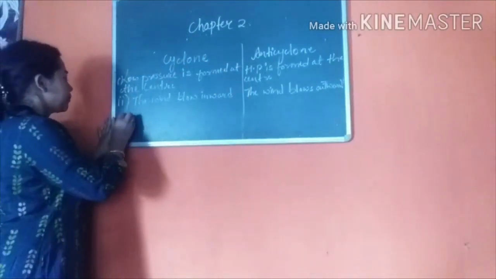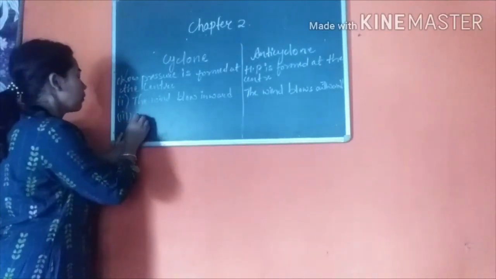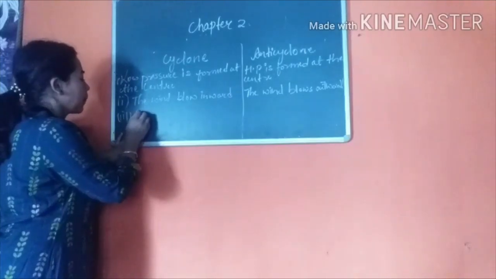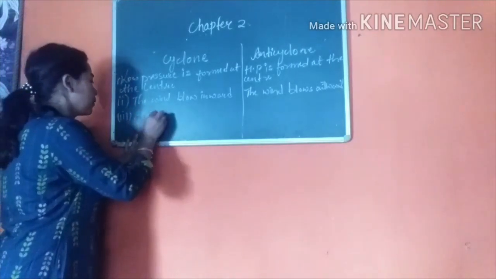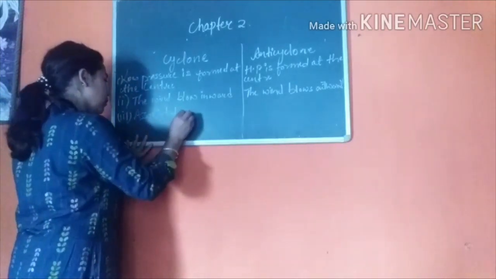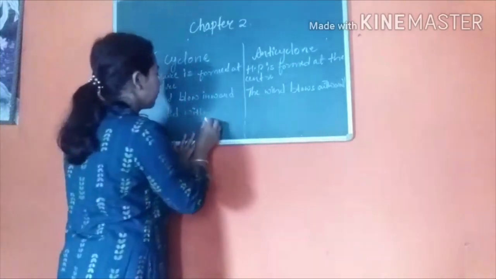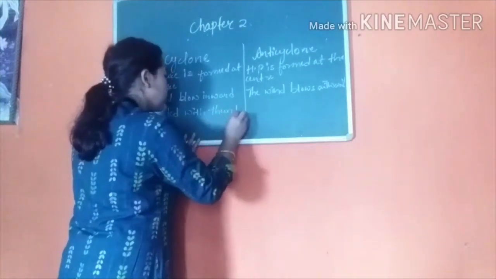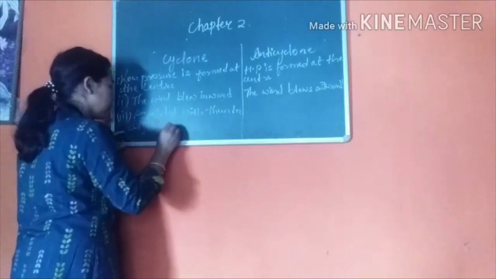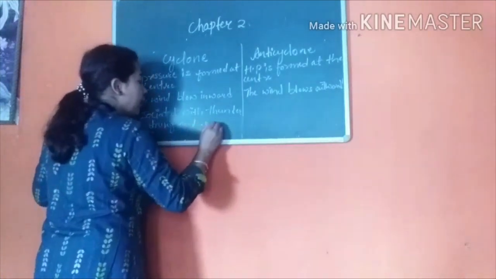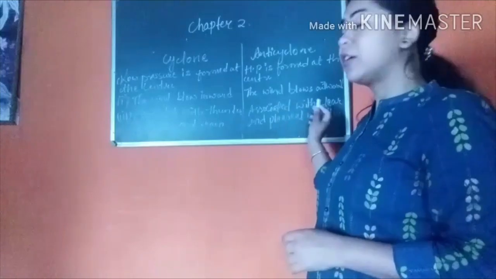The third one would be that a cyclone is associated with thunder, lightning, and rain. So the third difference is that an anticyclone is associated with clear and pleasant weather.